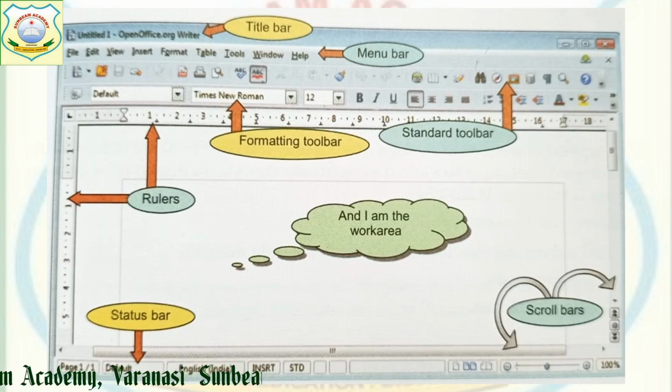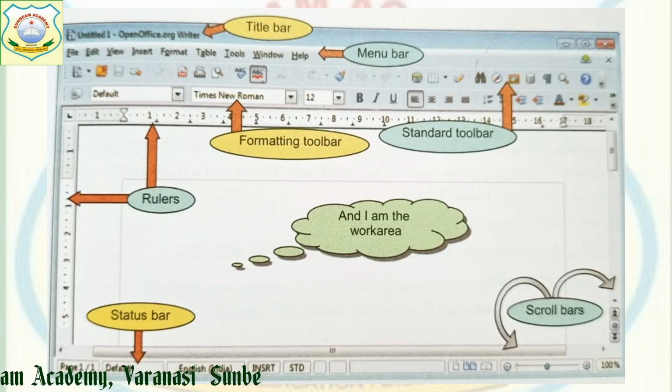On the right-hand side of it, you can see three buttons. The first button is minimize, which will minimize the window onto our taskbar. Second is maximize. If, when you start any window, it is not on full screen, then by clicking on this maximize button you can make it full screen. The third one is the cross button, that is the close button. If your work has been completed and you want to close it, then you will use the close button.